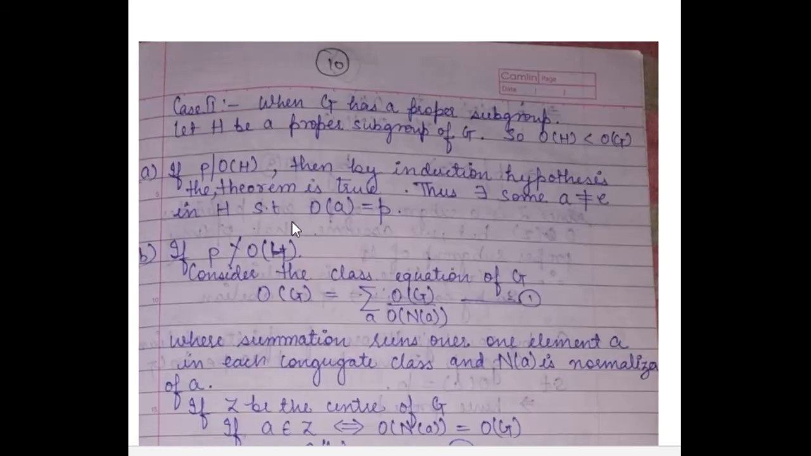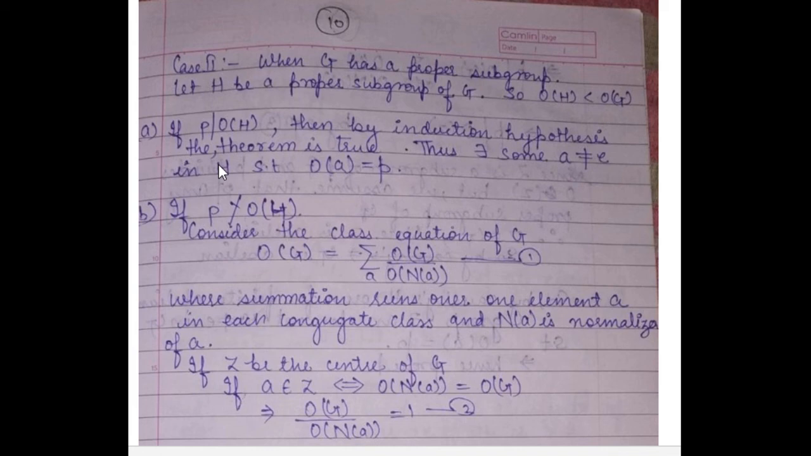So let us consider case 2, when G has a proper subgroup. The only difference between this theorem and the previous theorem is that we had taken G as an abelian group in the previous theorem, and we have not taken G as an abelian group in this. So when G has a proper subgroup, let H be a proper subgroup of G. So the order of H is less than the order of G.